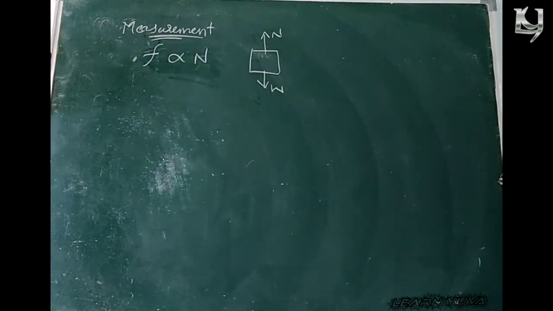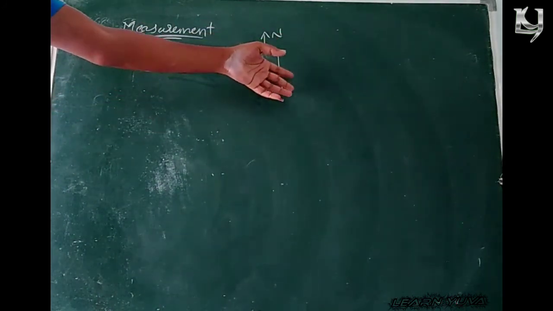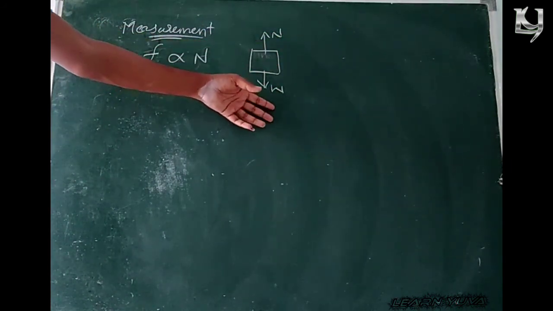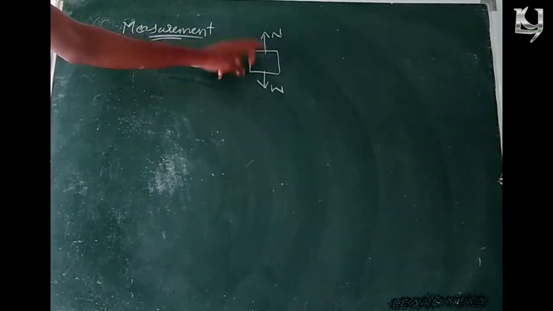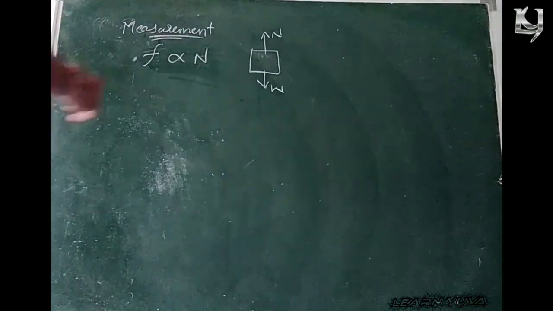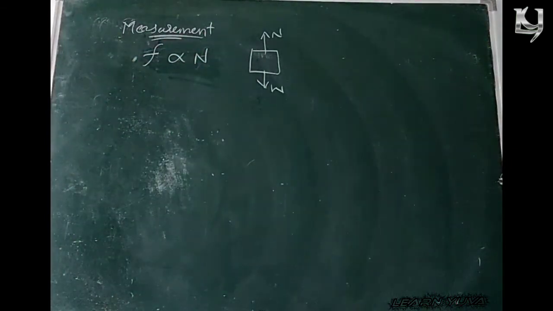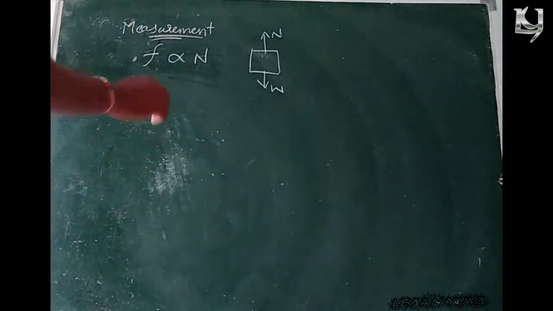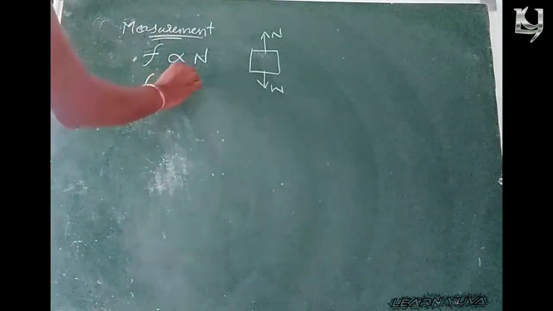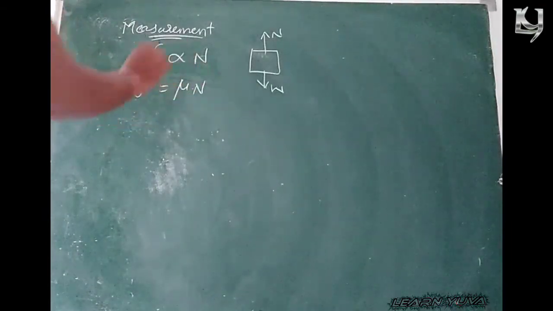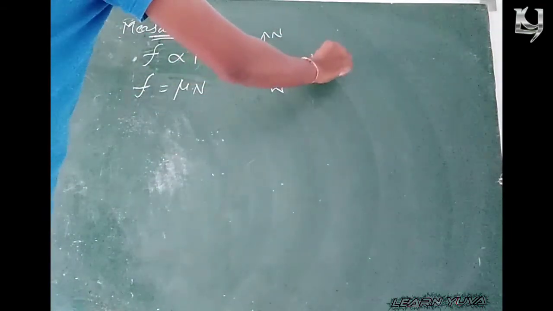Why are we applying more force? Because the frictional force increases. Its frictional force increases due to this increase in weight. Since weight and normal reaction are equal but in opposite direction, we say that F is directly proportional to the normal reaction, right? So here I am replacing this proportionality with a constant. Here F is equal to mu into N. N is equal to R.